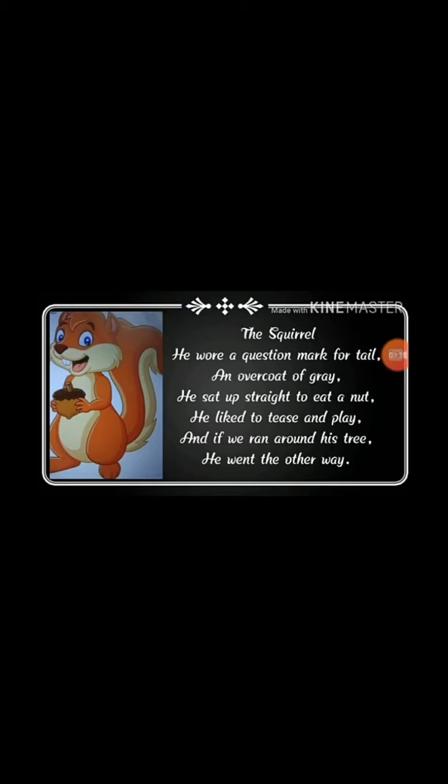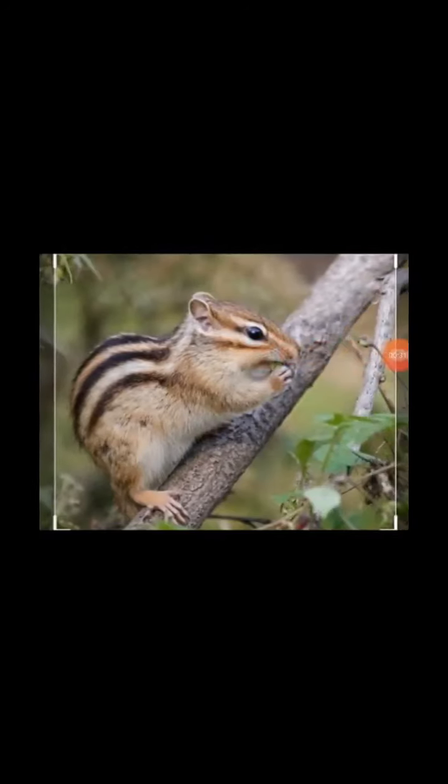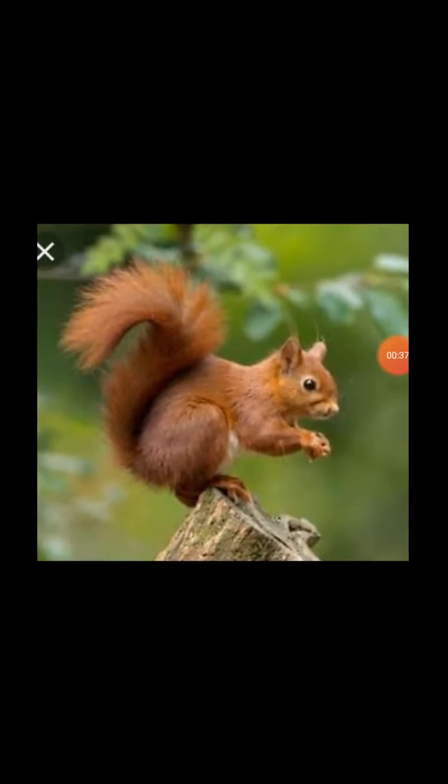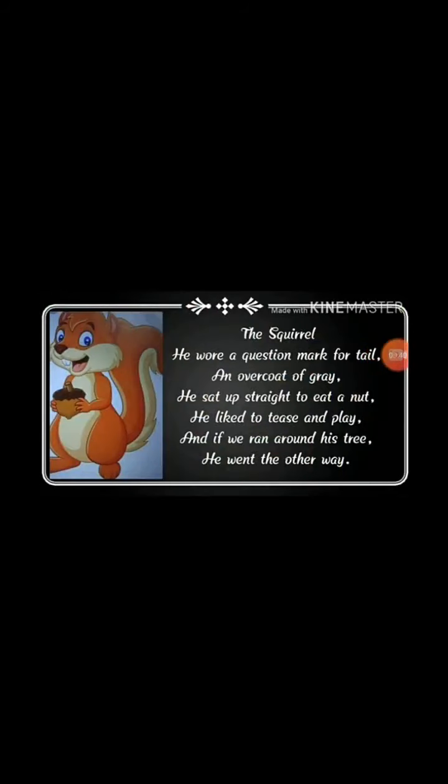So let's start with the first line. He wore a question mark for tail. Here he refers to the squirrel. So what does the poet say? The poet says that the tail of the squirrel looks like a question mark. For example, if you notice in this picture, you can see the tail of the squirrel looks like a question mark, right?